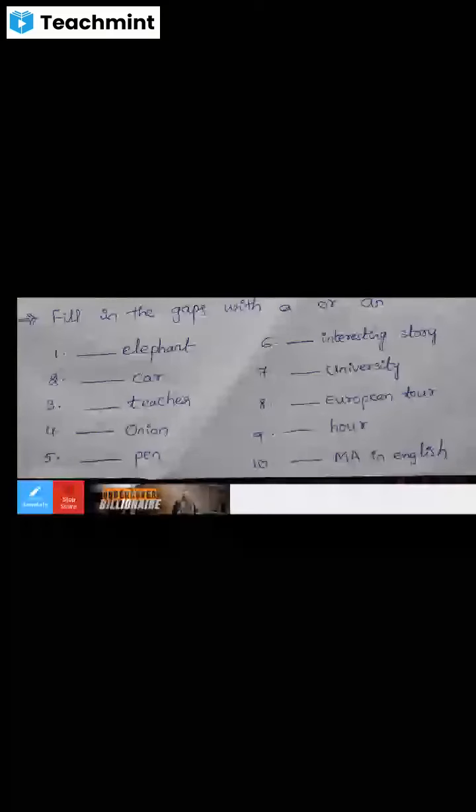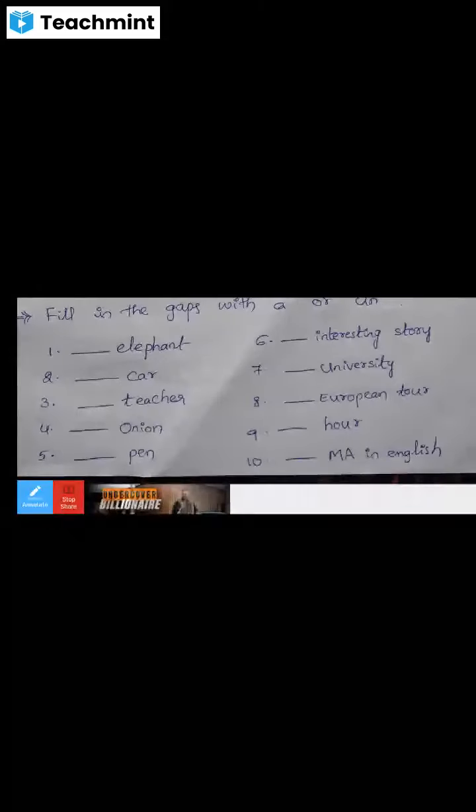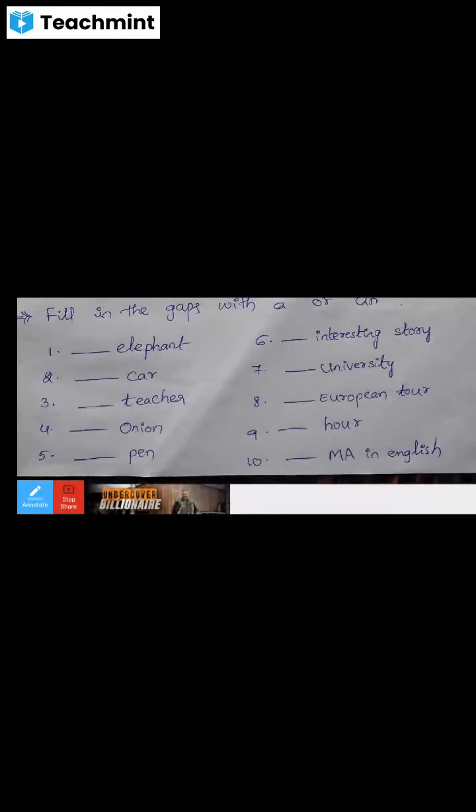Number 6, interesting story. The word interesting begins with a vowel sound, so we can use an. Now the seventh one, university. The word begins with the letter u, which is a vowel letter, but it produces a consonant sound, yeah.